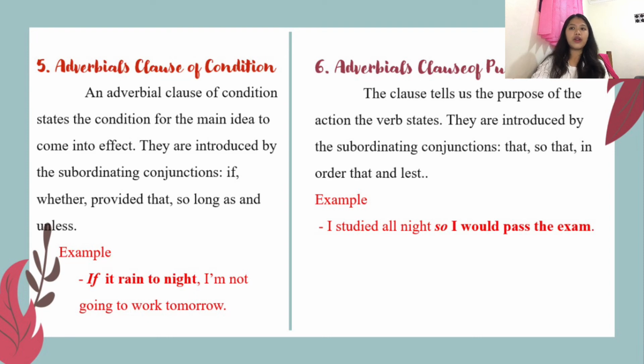Next, the adverbial clause of purpose. The clause tells us the purpose of the action that the verb states. They are introduced by subordinating conjunctions that, so that, in order that, and at least. The example here is: I study all night so I will pass the exam. So the adverbial clause of purpose is "so I will pass the exam", because it is the purpose of the action the verb states.